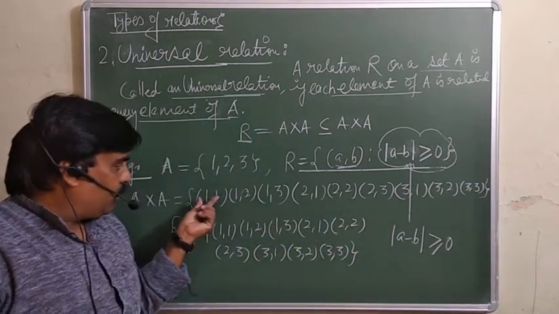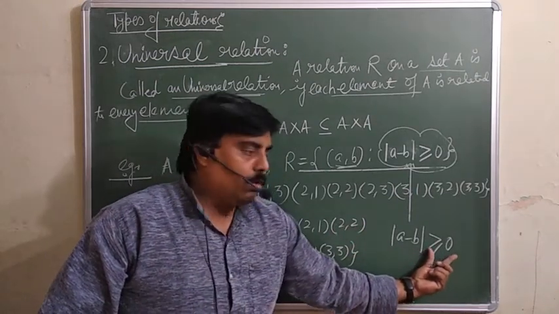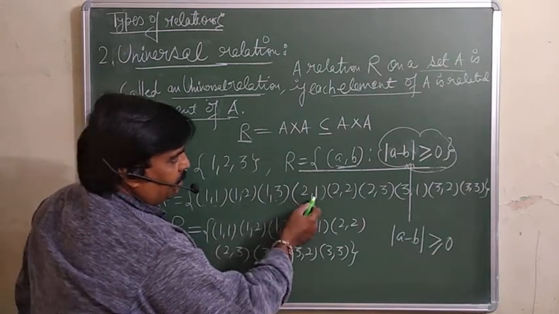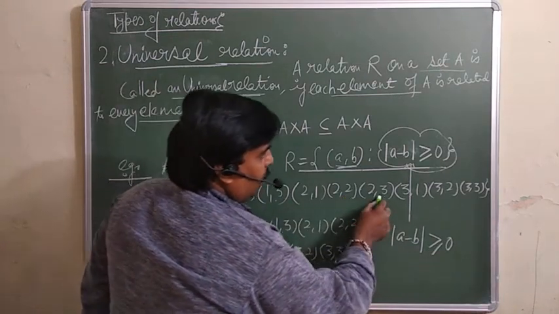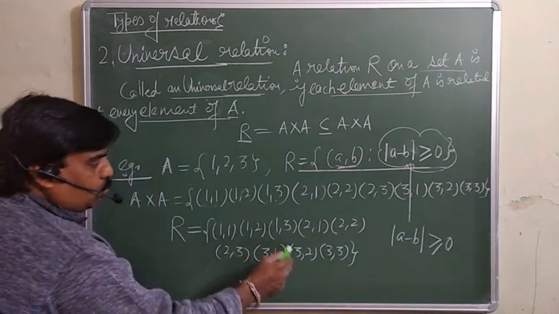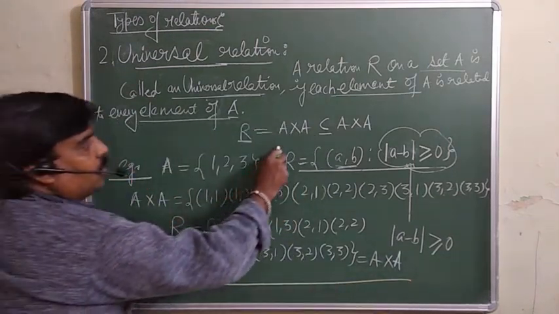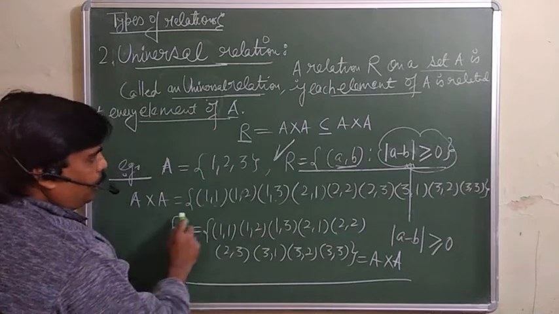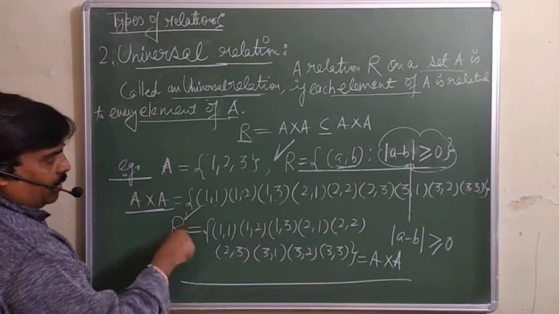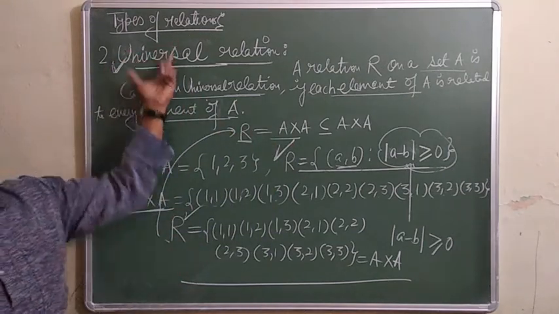It means the absolute difference of the first and second component is either greater than or equal to 0. See, here is 0, greater than, here is 0. So that satisfies this condition. And this is equal to A cross A itself. So you can say this is the relation in which every ordered pair from A cross A comes in R. That is known as a universal relation. So this is your universal relation.